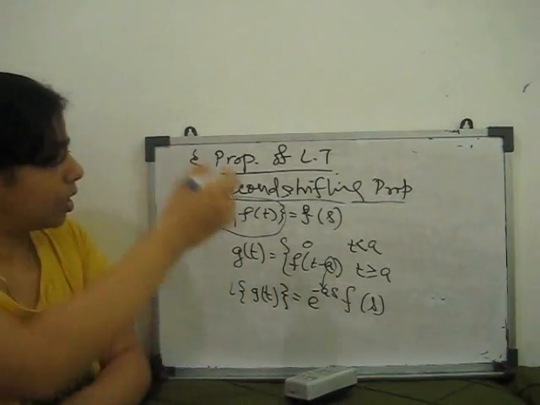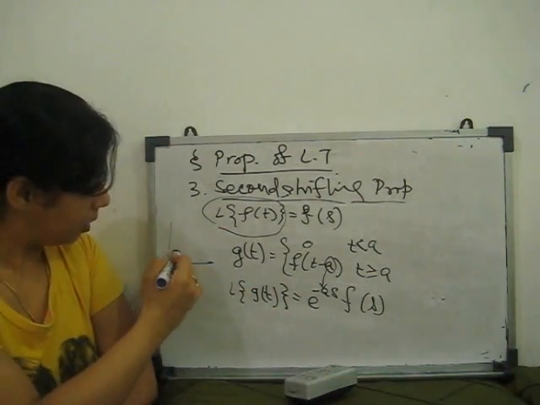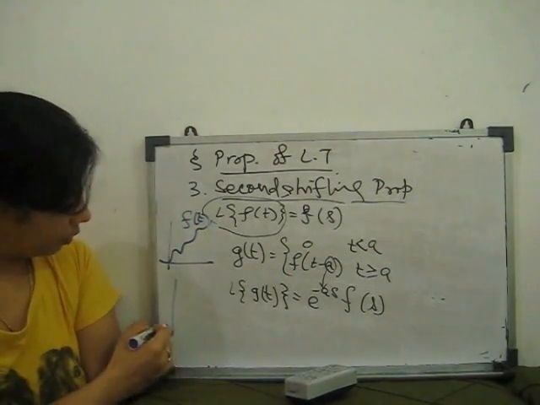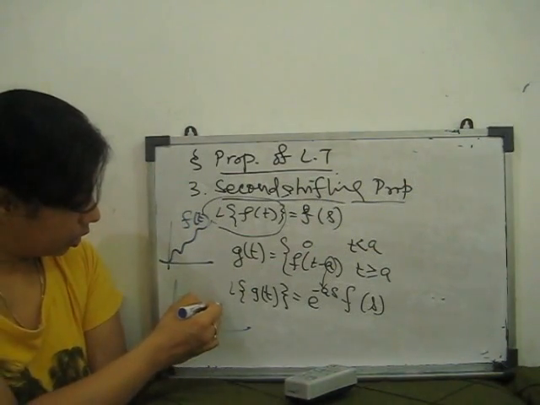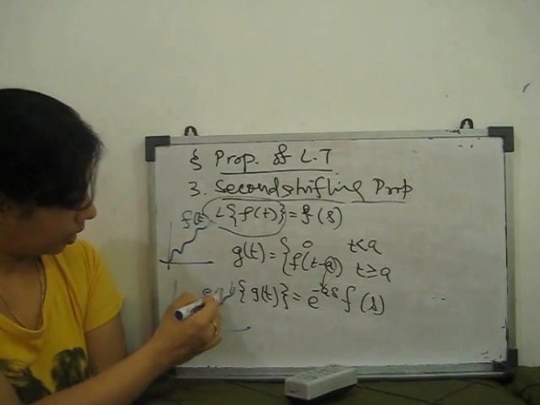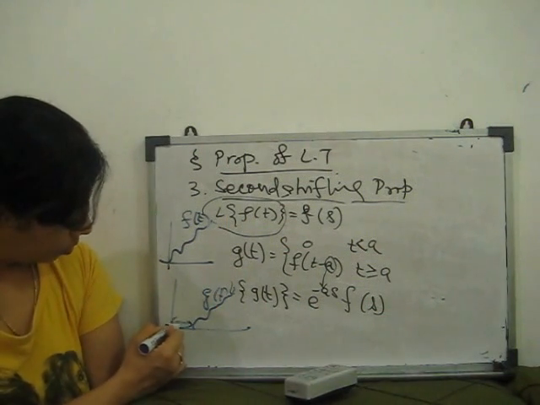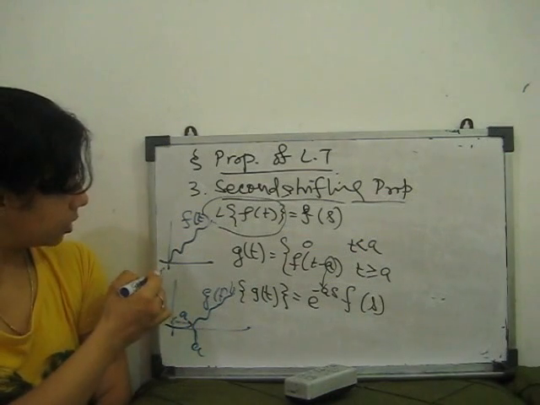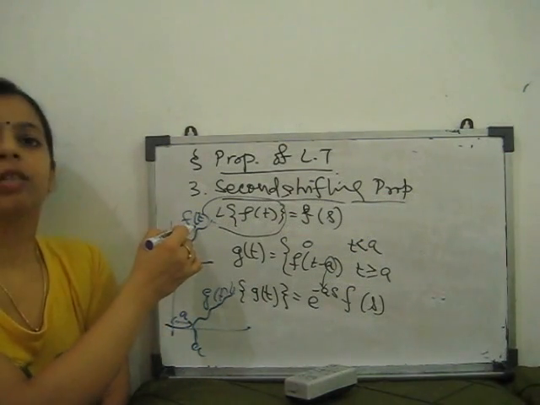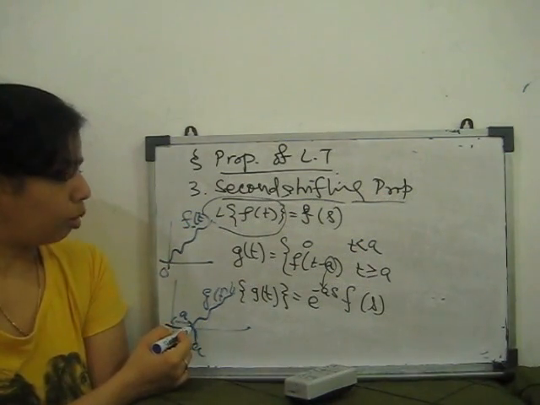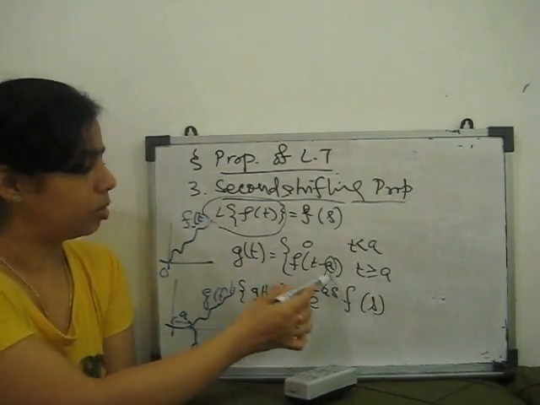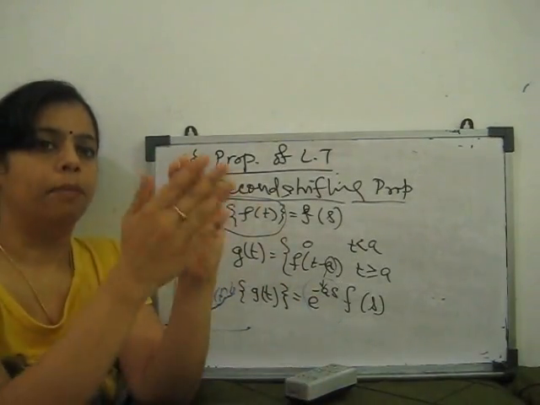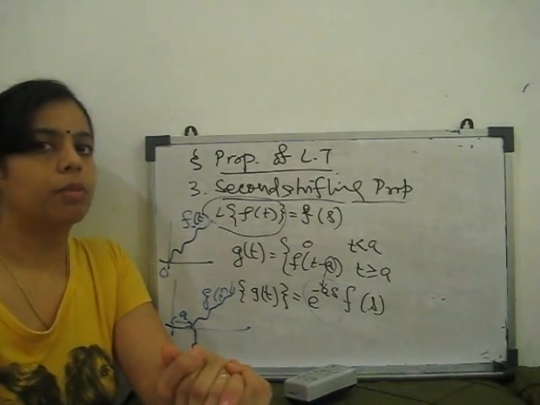If this is our function f(t), then g(t) is the same function shifted by a. So g(t) starts at the point a, f(t) starts at 0. The Laplace transforms of these two are related by e to the power minus as. Clear?